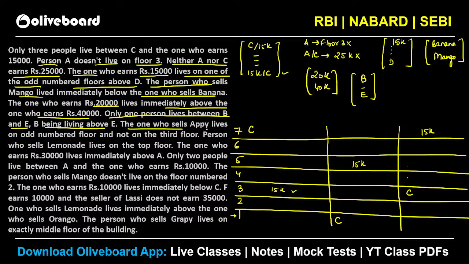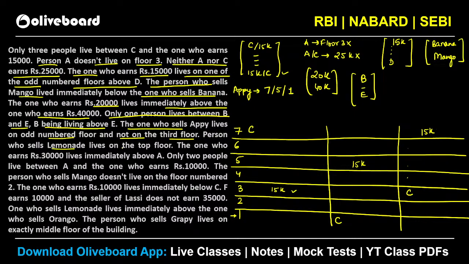आगे देखो, the one who sells appy lives on an odd numbered floor and not on the 3rd floor. Okay, so we know that appy has to be either 7, 5 or 1, isn't it? So the one who likes appy will be on 7th floor, 5th floor or 1st floor. 3rd floor is not possible. And it has to be odd value, right? So these are the possibilities.